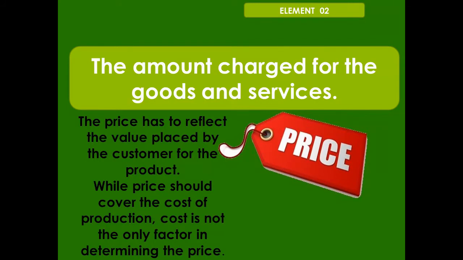The price has to reflect the value placed by the customer for the product, while price should cover the cost of the production as well. Cost is not the only factor in determining the price. There are many more. So the businesses need to be very careful when fixing the price.